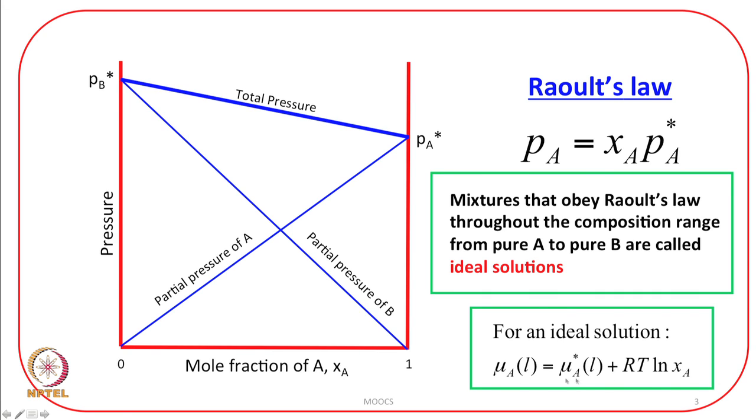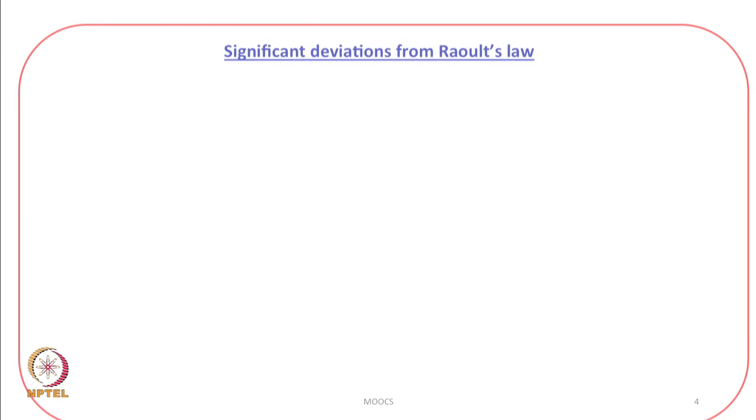And if this law is obeyed by all the components of the solution, then the resulting solution is an ideal solution. In other words, we can also use this as the definition of an ideal solution. That is, in an ideal solution, this equation or alternatively Raoult's law is obeyed by both solute and solvent. Let us continue our discussion.